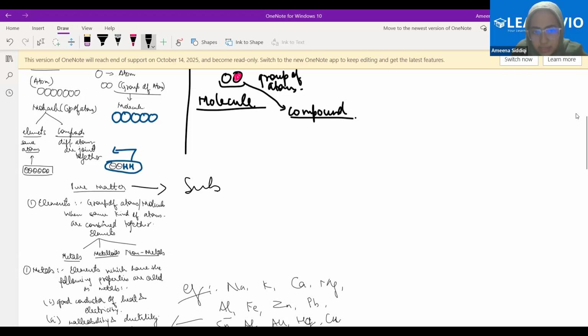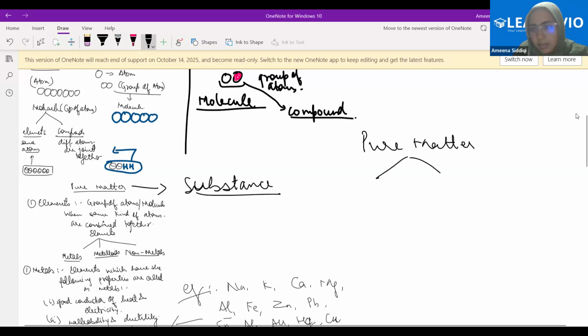They are also called substances. Pure matter is called a substance. Now, see, pure matter is further classified into two types, elements and compounds. Pure matter is further classified into two types, beta. What are they? Elements and compounds.